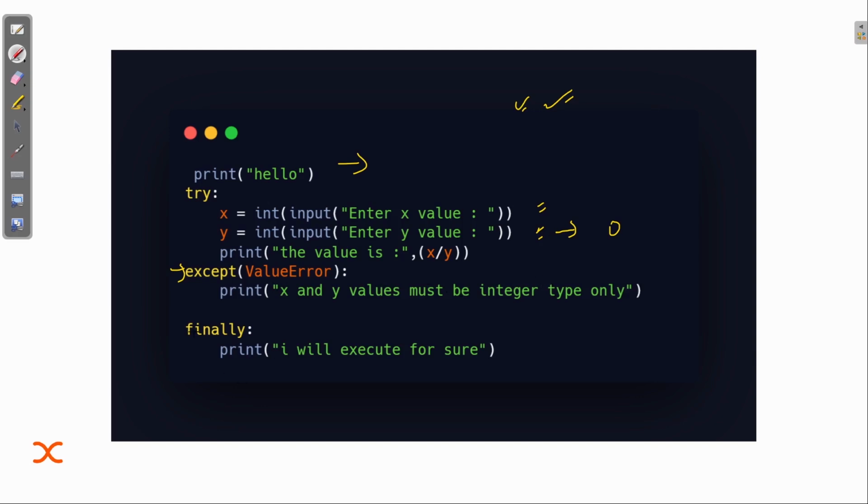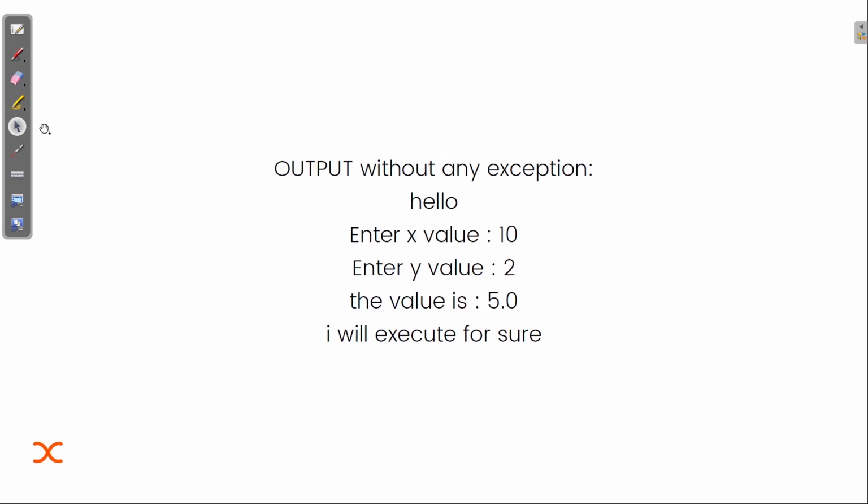And this finally block will not care whether there is an error or not. This statement will get executed for sure. This exception will only work for the value error, not for the zero division error. If y equals 0, it will not be handled by this exception part, and the program will have an abnormal termination.